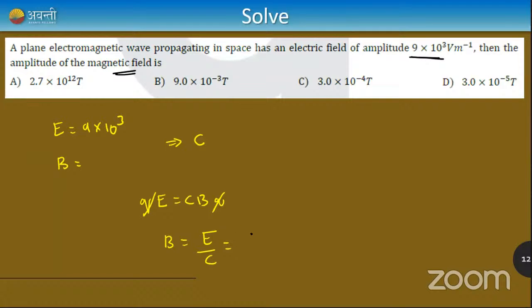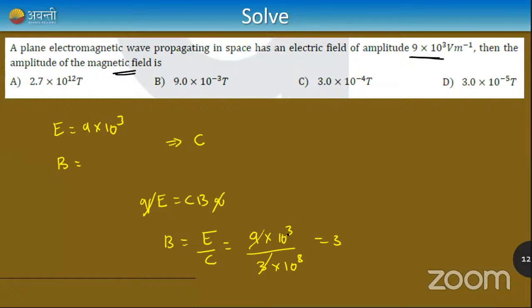So what is the electric field? The electric field is given as 9 into 10 raised to 3. What is the speed of light? 3 into 10 raised to 8. You solve this, you get the answer. So 3 ones are 3, 3 threes are 9. Already most of the options are out, right? Option B is out, option A is out. I have to just confirm option C or D.